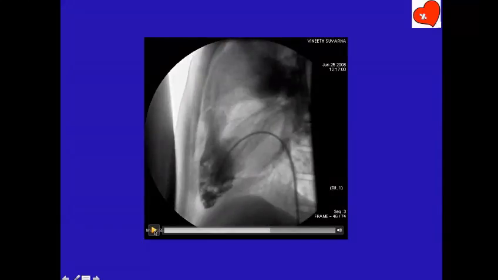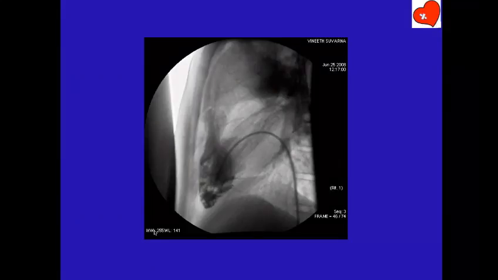Commissural fusion. Have you ever seen it in a valve? No, sir. Then why do you say I don't see commissural fusion? How do you make out commissural fusion in mitral valve? Mainly on echo, sir. How? In parasternal short axis view, sir. No. In the long axis view, how do you make out whether there is commissural fusion or not?